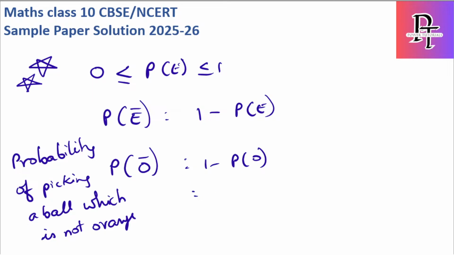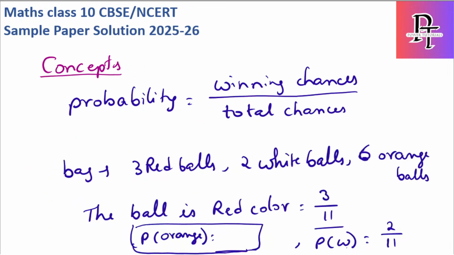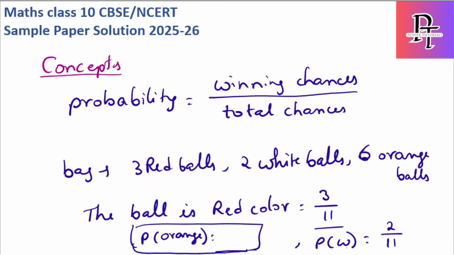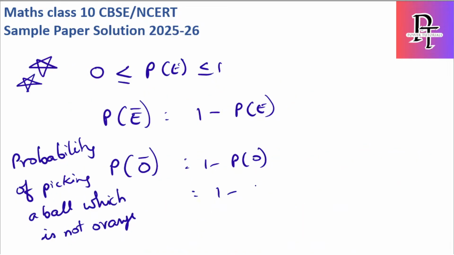P of orange we already found. What is the value of P of orange? Okay, P of orange is the homework. Okay, fine, I'm giving the answer here itself. How many orange balls? Orange balls is 6. So it is 1 minus 6 by 11, which is 5 by 11, the probability of picking a ball which is not orange.